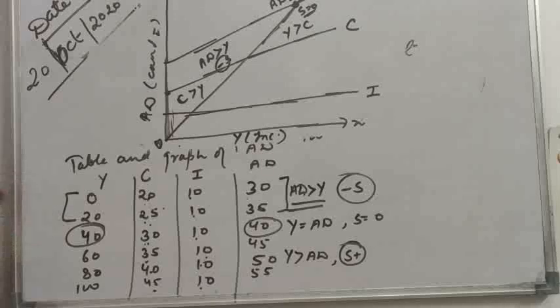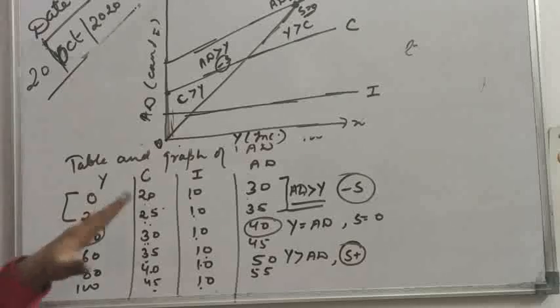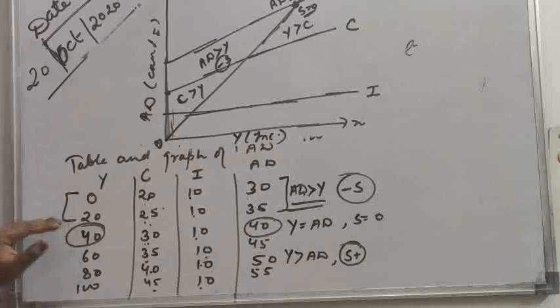C, consumption. Consumption can never be 0 because survival needs consumption. So in initial stages, when income is 0, consumption is 20. Then when income is 20, consumption is 25 and so on. Investment is considered to be autonomous. It means investment is constant at all levels of income, or it is not affected by income. Then C plus I, AD: 20 plus 10, 30; 25 plus 10, 35; 30 plus 10, 40; 35 plus 10, 45; 40 plus 10, 50; and 45 plus 10, 55.